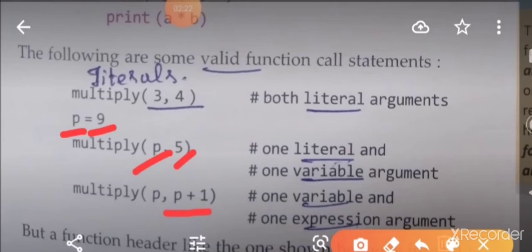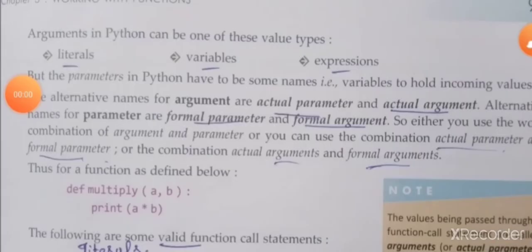You know very well about expressions, I think. An expression is nothing but a calculation. p plus 1 is an expression here. a plus b, a minus b, a star b, the calculations we do inside the function argument, all of these we can call expressions.